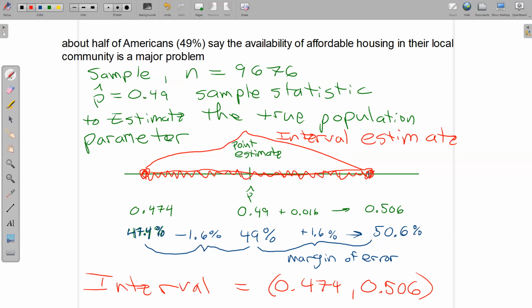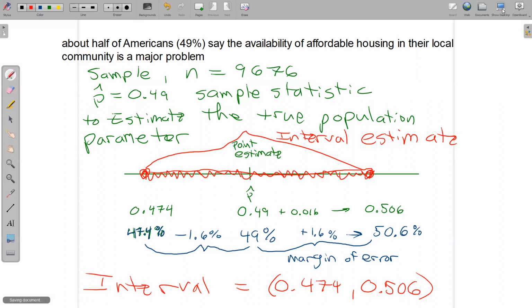Okay, now, could they be wrong? Could it be the actual population parameter of Americans who say affordable housing is not readily available in their community is a major problem? Could it be that it's actually below 47.4% or maybe above 50.6%? Yeah, there's always that possibility. So along with this, they also have what they call a confidence level. So let's see if we can figure out what their confidence level is and what that means.